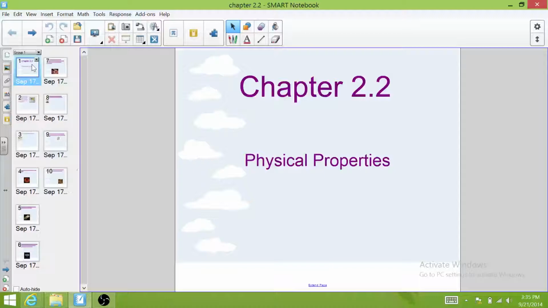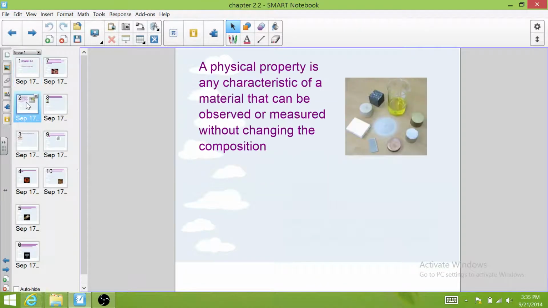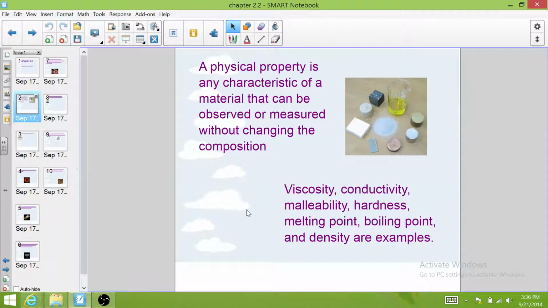Alright, so today we're going to talk about Chapter 2.2, which is all about physical properties. And a physical property is any characteristic of a material that can be observed or measured without changing the composition. Examples are things like viscosity, conductivity, malleability, hardness, melting point, boiling point, and density. So let's talk a little bit more about each of these things.